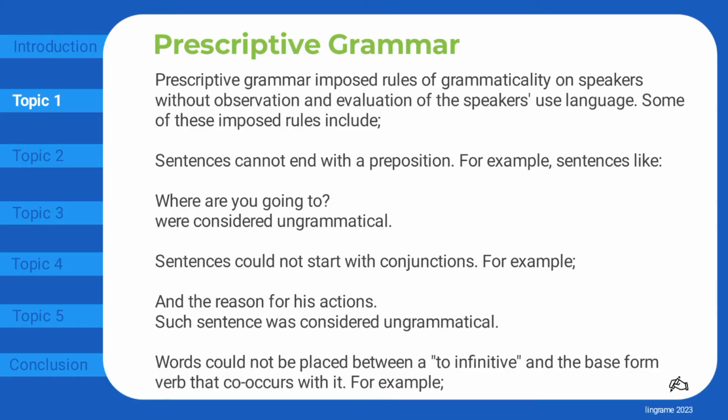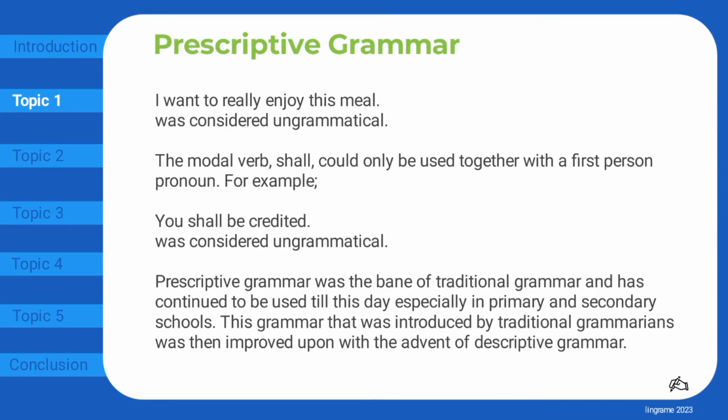For example, sentences like, "Where are you going to?" were considered ungrammatical. Sentences could not start with conjunctions. For example, "and the reason for his actions." Such a sentence was considered ungrammatical. Words could not be placed between a to-infinitive and the base form verb that it occurs with. For example, "I want to really enjoy this meal," was considered ungrammatical.